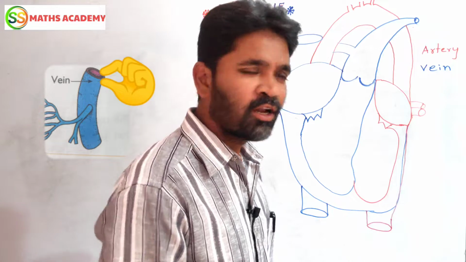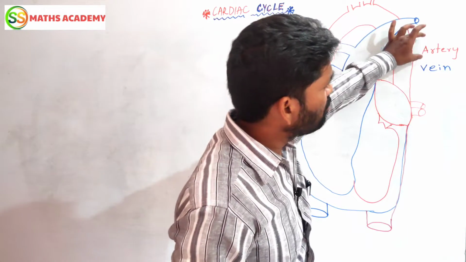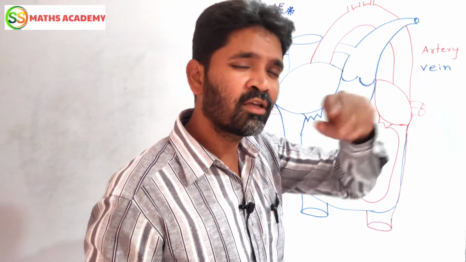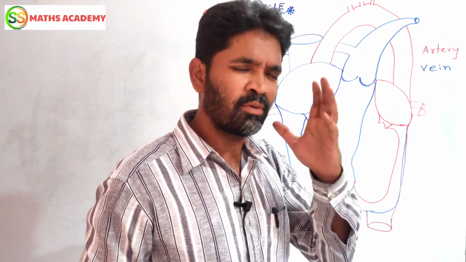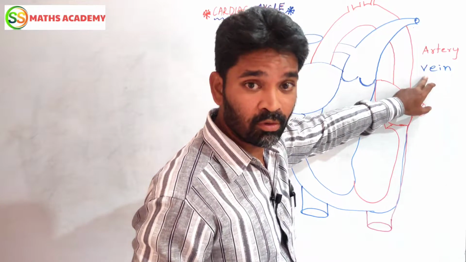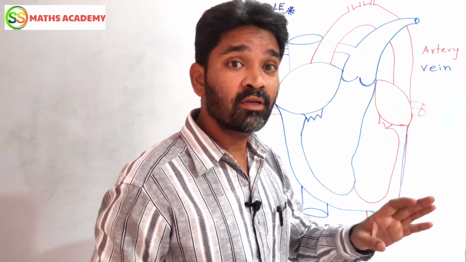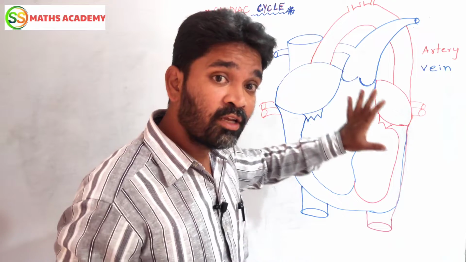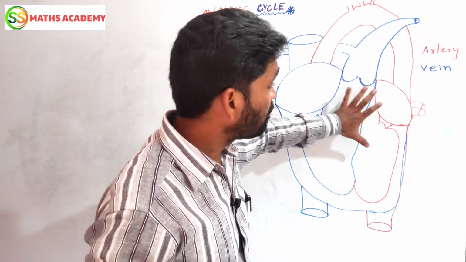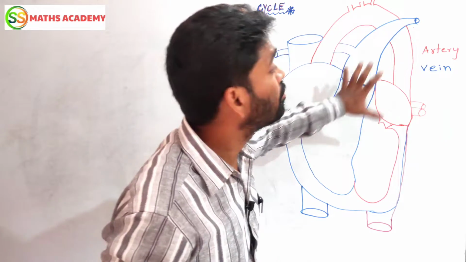Yes or no? Now what do you mean by artery? Maybe you are thinking why I have written this with red and this with blue. This is red because the artery always carries oxygenated blood from your heart to body parts.